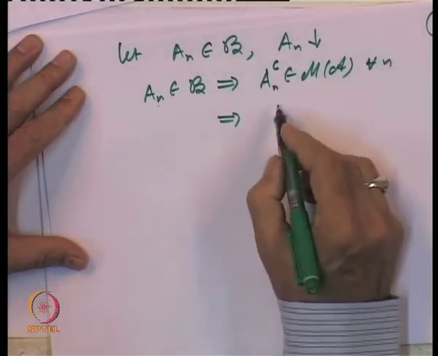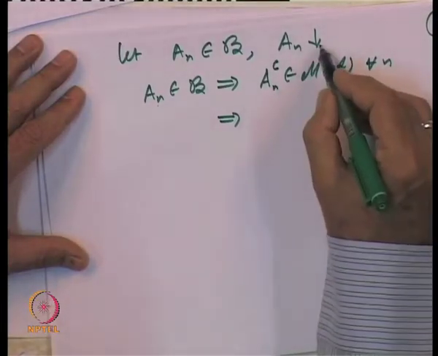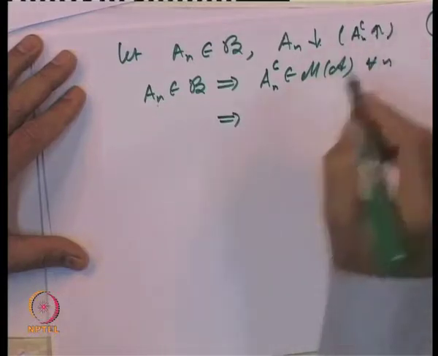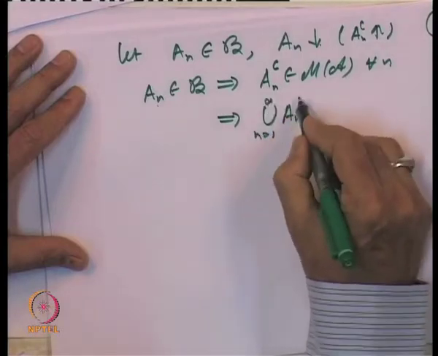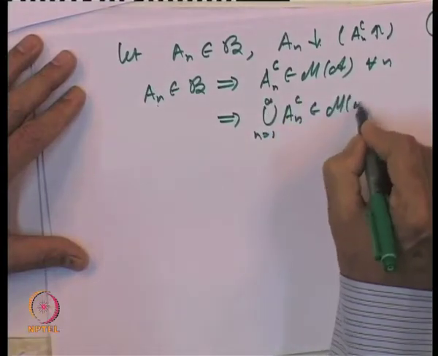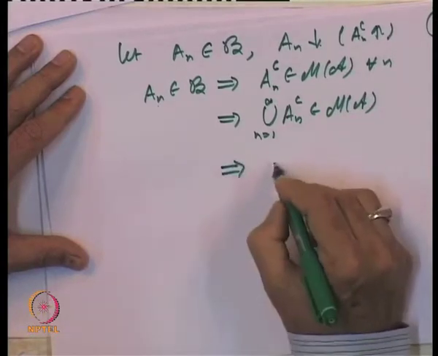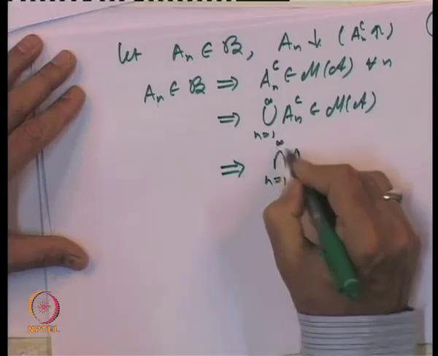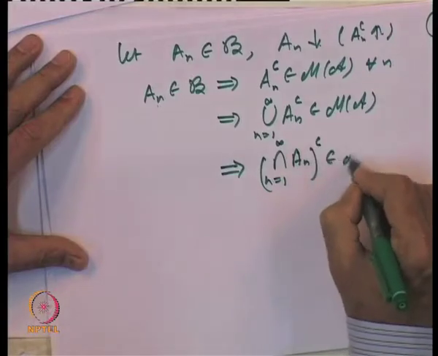Now, because A n's are decreasing, A n complements are increasing. So the union of A n complements belongs to M of A, because M of A is a monotone class, and that implies that the complement of the intersection of A n's, n equal to 1 to infinity, belongs to M of A.